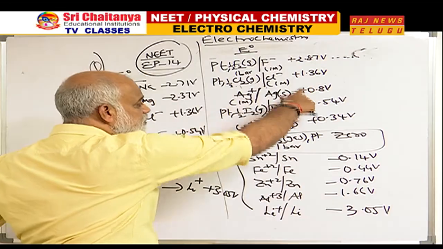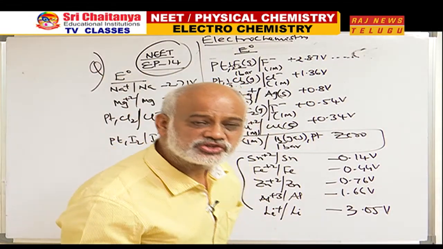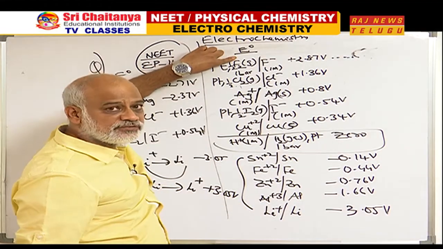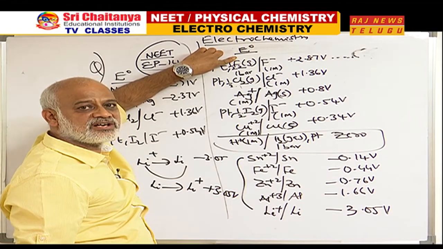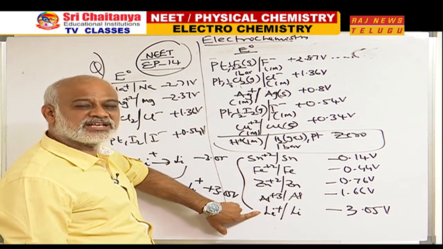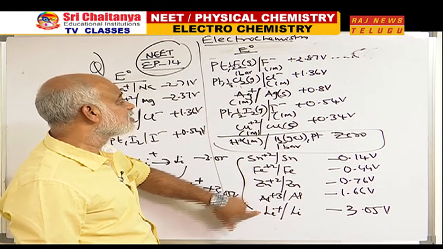For all the species on the right hand side, we should talk about their reducing power only. Based on that, F2 to F- is the best. Fluorine is the best oxidizing agent. Li+ is the worst oxidizing agent from the data.